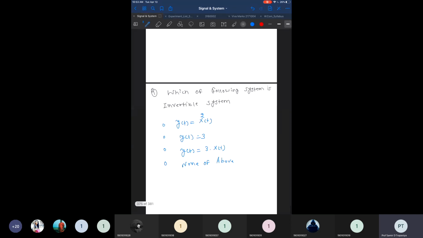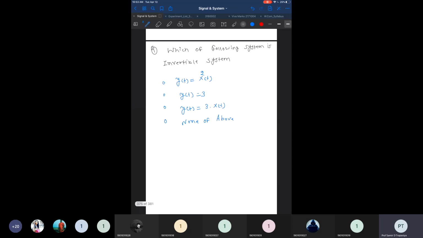Now for example 9, which of the following systems is an invertible system? Invertible system means if x of t is given to some system h of t, and you are producing y of t, and if you give it to another inverse system h inverse of t, then you are able to get your original signal back. If such a thing can happen, then the system is known as an invertible system. It means if the output is produced from the input by some function, and the output can be converted back to the input by taking the inverse of this transfer function, then the system is known as an invertible system.